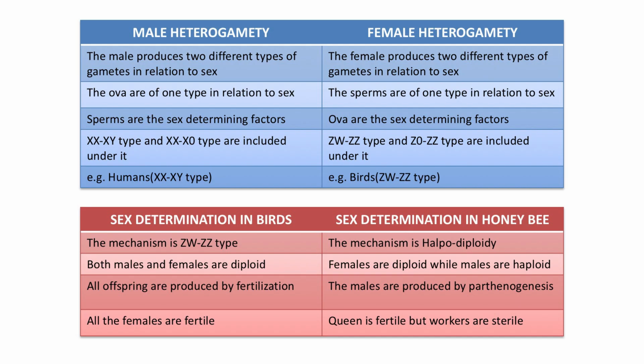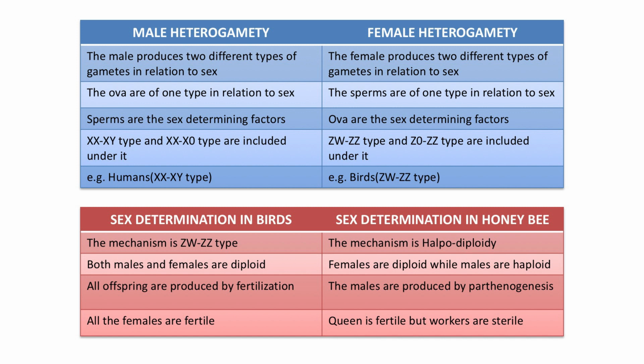Okay? Now you know the best example of male heterogamety is human being, XX-XY mechanism, but in case of female heterogamety, the good example is birds, that is ZW-ZZ mechanism.